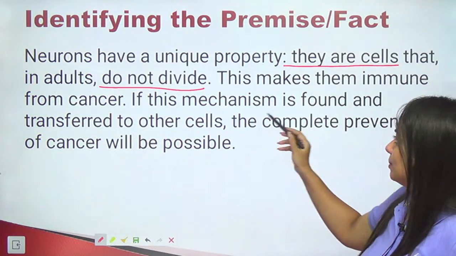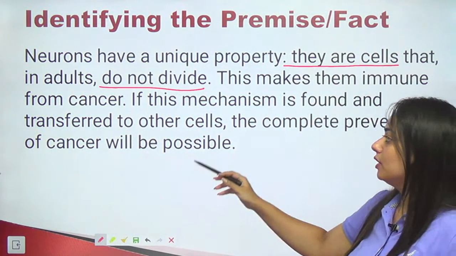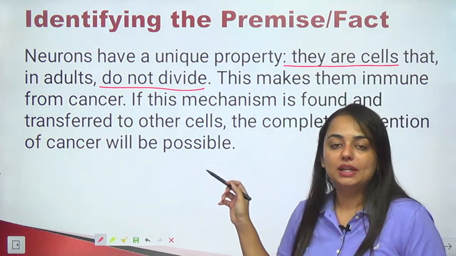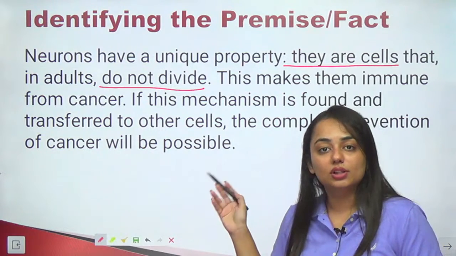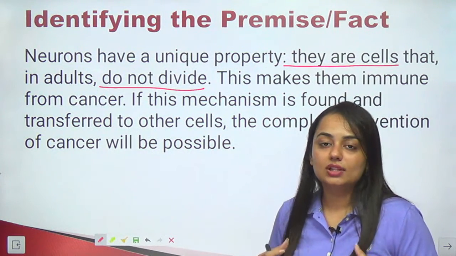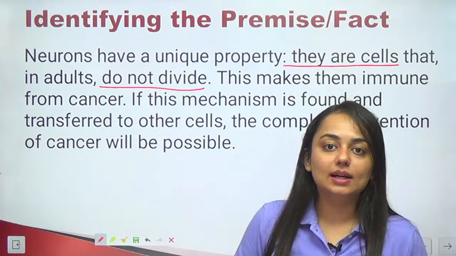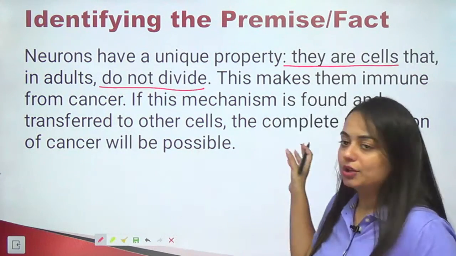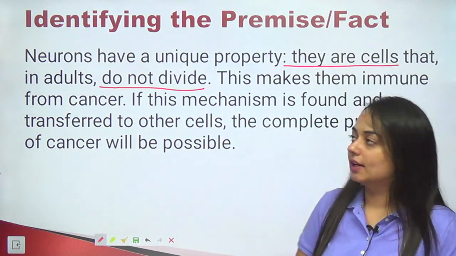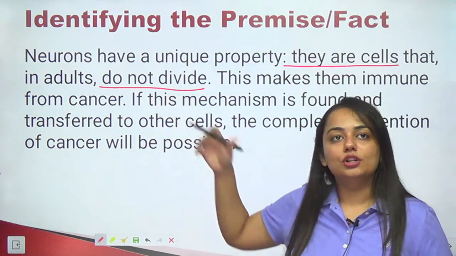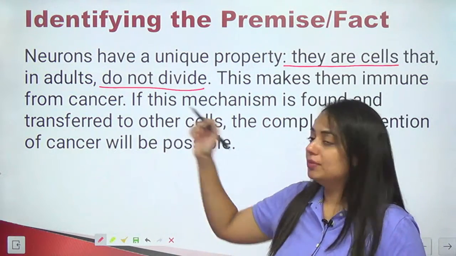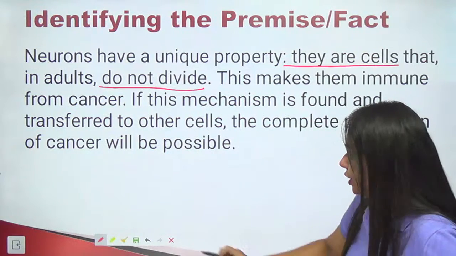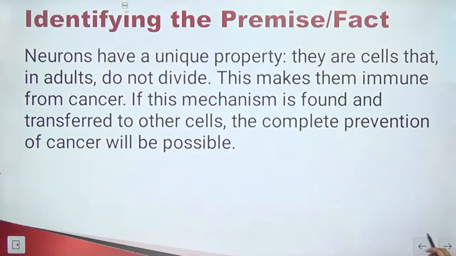So if this mechanism is found and transferred to other cells, the complete prevention of cancer will be possible. Now this is a hypothesis, or let's say this is something the author is stating, something that he might check later on. So this is an argument, the later line, and the facts are that neurons are cells and they do not divide, and that they are immune to cancer. These are facts. So this is how you find out facts.